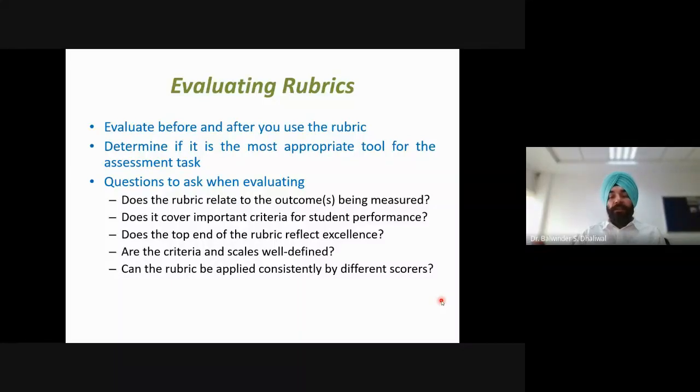Can the rubric be applied consistently by different scorers? These are the important questions while evaluating rubrics. We should evaluate our rubrics on the basis of these questions. If the answer to these questions is not positive, then we should consider revising the rubric, because the purpose of the rubric is to help teachers and students improve the teaching-learning process. If the rubric itself is not proper, we should revise it and use a proper rubric which is more suitable for that particular learning activity.